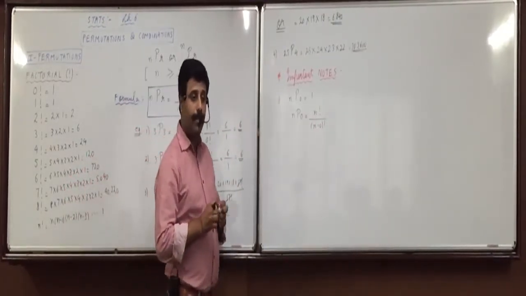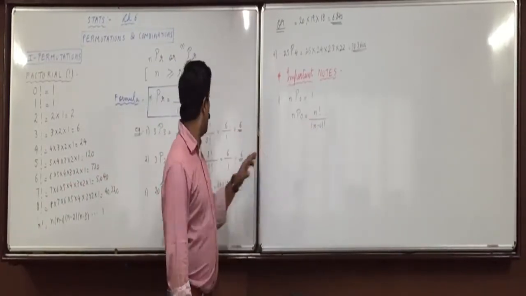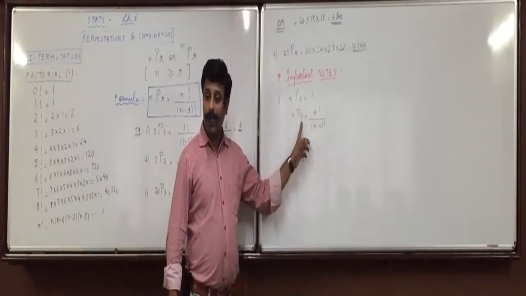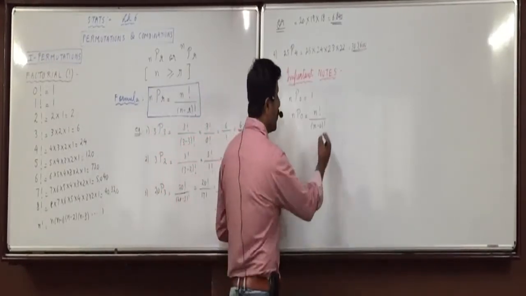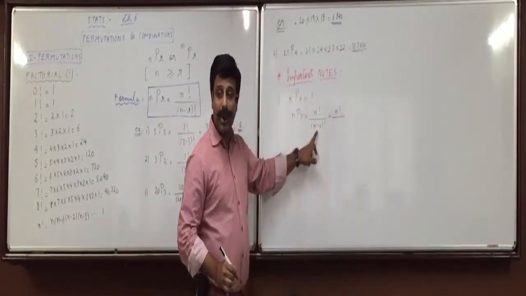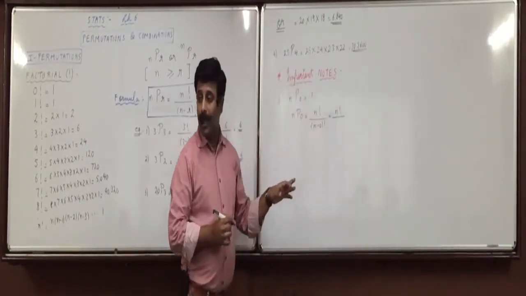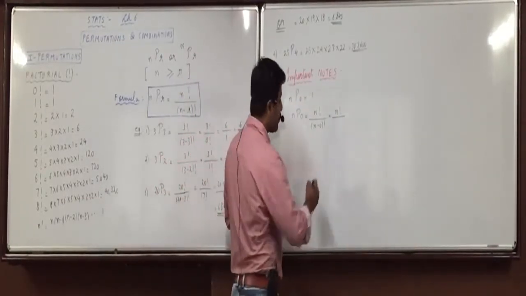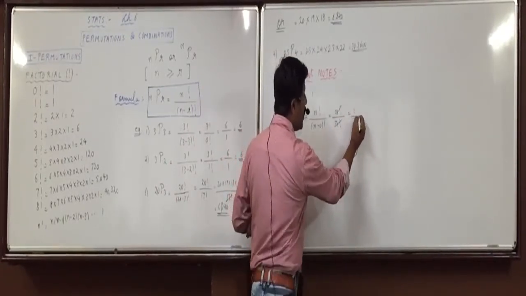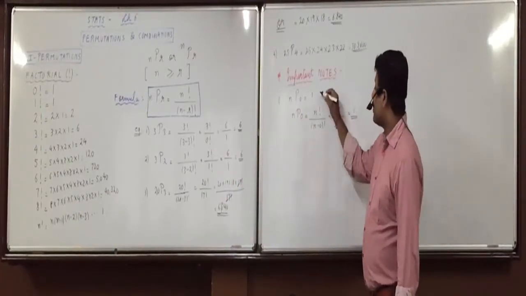Is it right? nP0 is n factorial upon n minus r. So n minus 0 factorial. n factorial. What is n minus 0? n minus 0 is n. n factorial gets cancelled. Your answer is 1. Did everyone understand this?